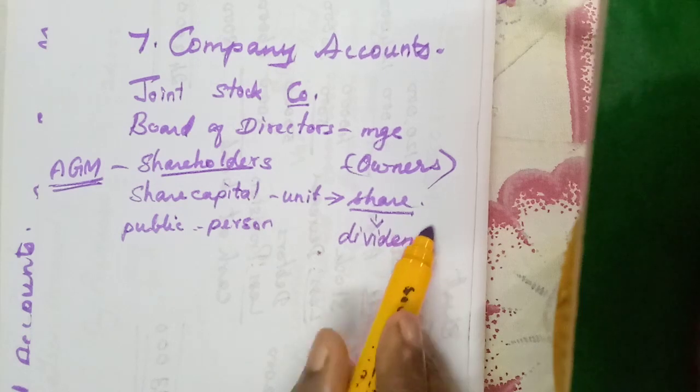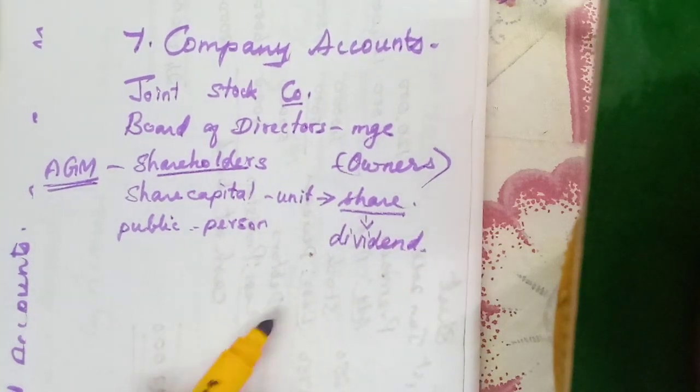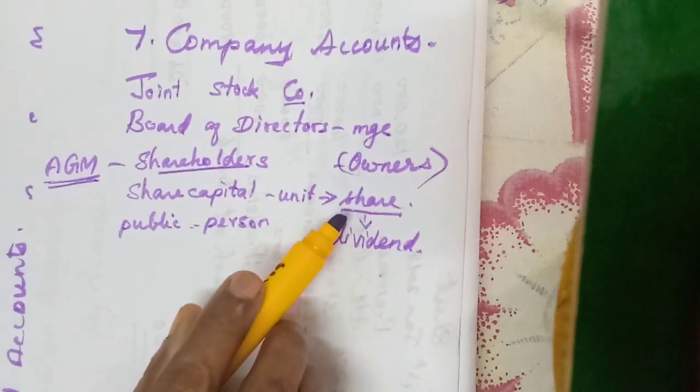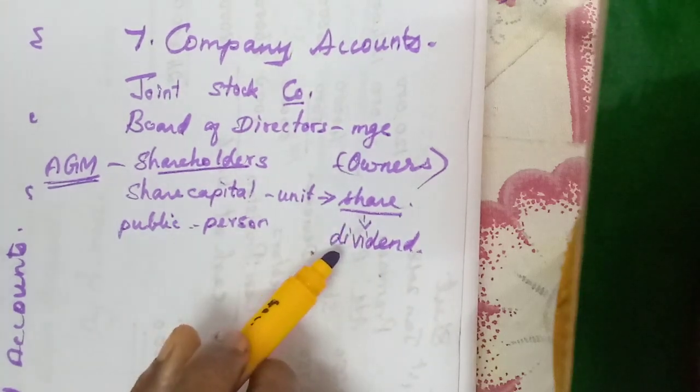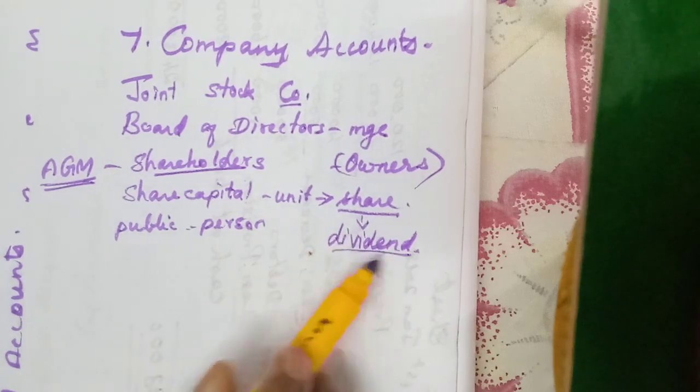Like we invest some amount in the bank, we get interest, isn't it? In the same way, if we invest money in the company as a share, we get dividend from the company. Like interest, we call that one dividend.